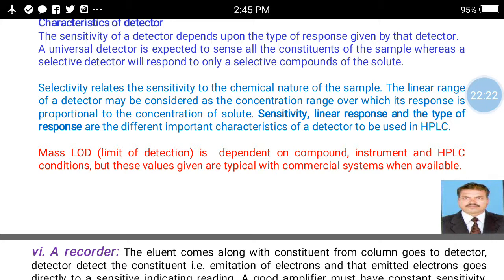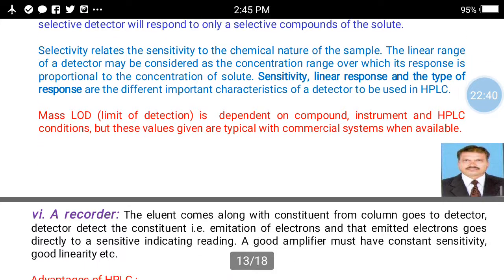The mass LOD, that is limit of detection, depends on the compound, instrument, and HPLC condition. But the values given are typical for commercial systems when available.